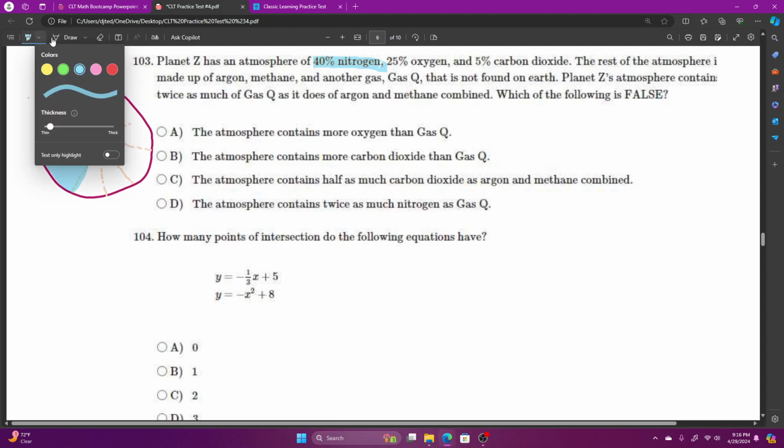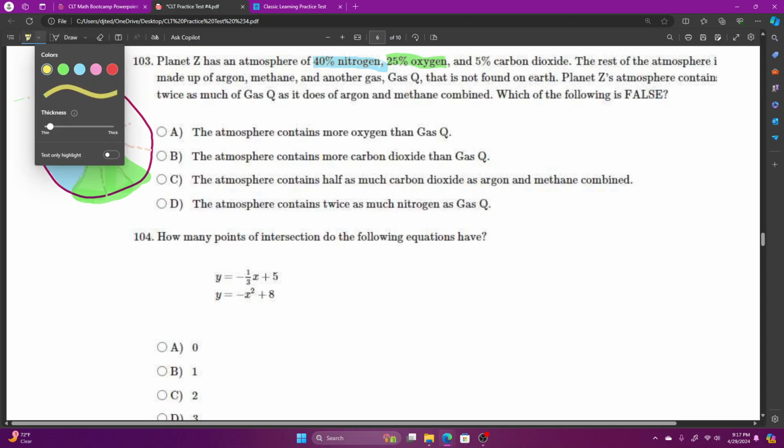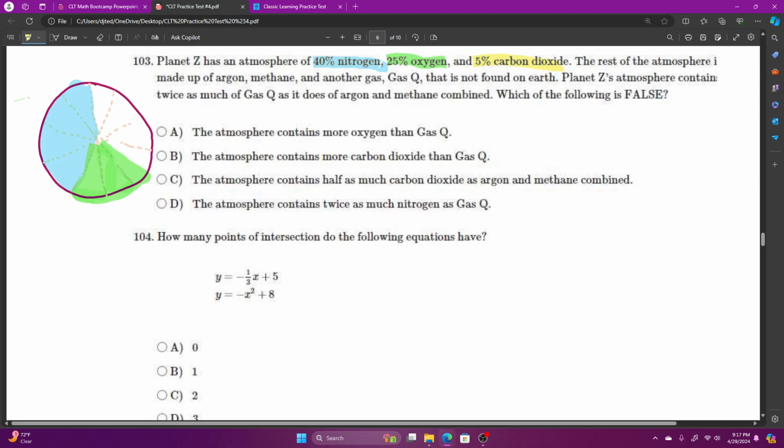Next color: 10, 20, and then just half of this section. So that's 25% oxygen, and 5% carbon dioxide is the other half of this little section.